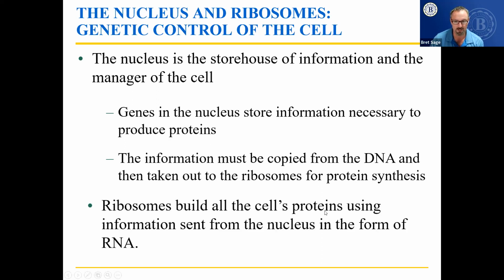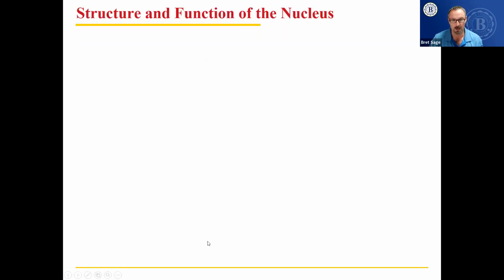Ribosomes then build all the cell's proteins using information sent from the nucleus in the form of RNA, but you should put a little M right here because mRNA is what actually comes from the nucleus to the ribosome to build protein. And I'll show you how that works coming up.